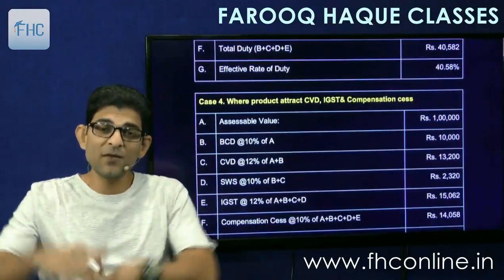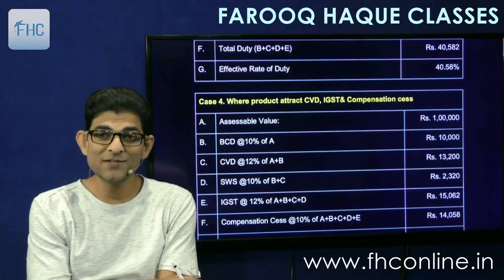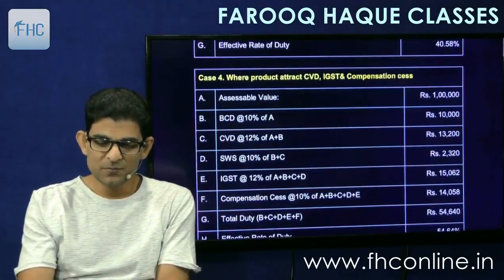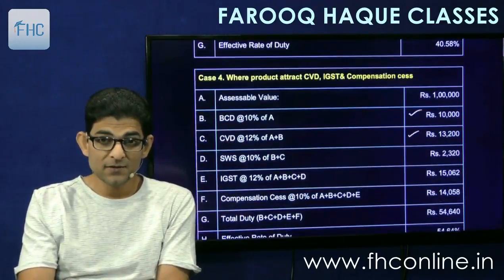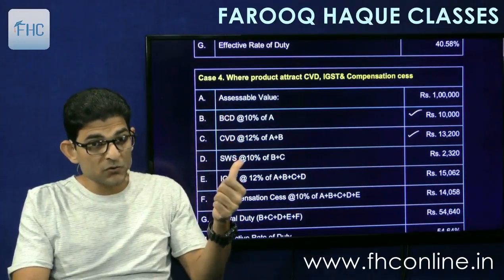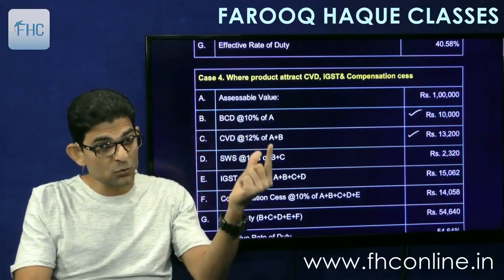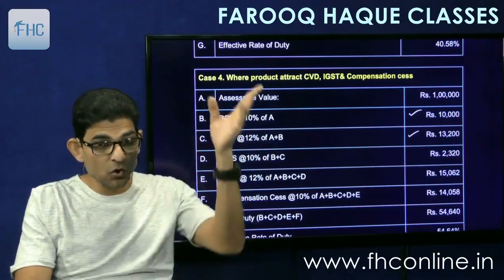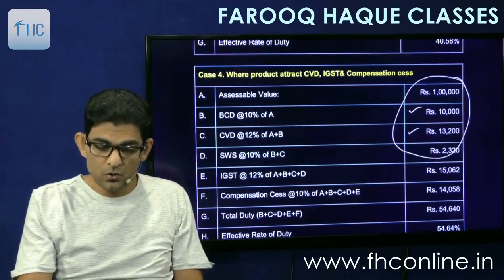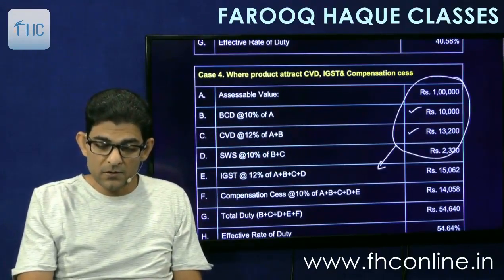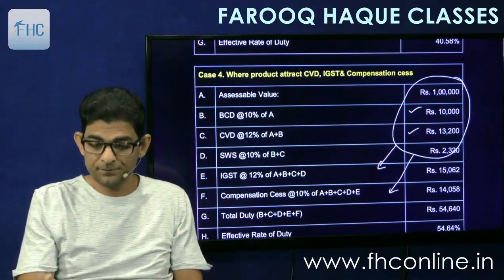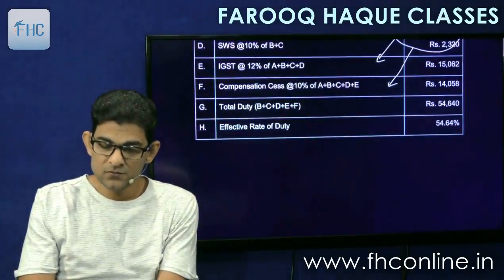And the last one is where all taxes are chargeable, CVD as well as IGST as well as compensation cess. That also is simple. First BCD, then CVD. CVD will be on assessable value plus BCD. Then SWS, social welfare surcharge, which will be on taxes only. Then IGST on all the four, and similarly compensation cess on all the four items put together. So that's how you calculate.